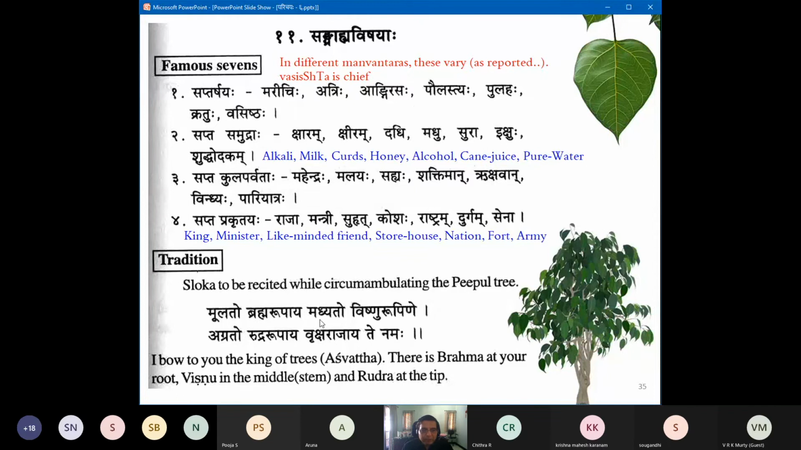So Moolatah Brahma Rupaya Madhyatah, actually Madhyato, again it's a Utva of Visarga. Madhyato Vishnu Rupine, Agrato Rudra Rupaya, Vriksharajaya Te Namaha. All are in Chaturthi: Vishnu Rupine, Brahma Rupaya, Rudra Rupaya, Vriksharajaya, all are in Chaturthi as the recipient of the gift. Our gift is of course our Namana. All right.